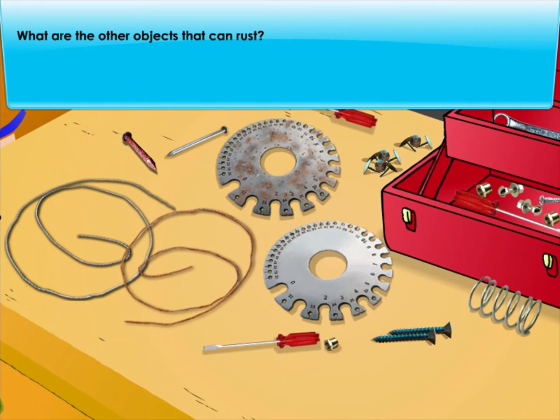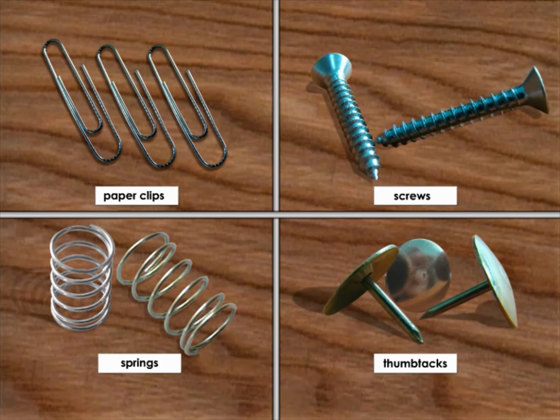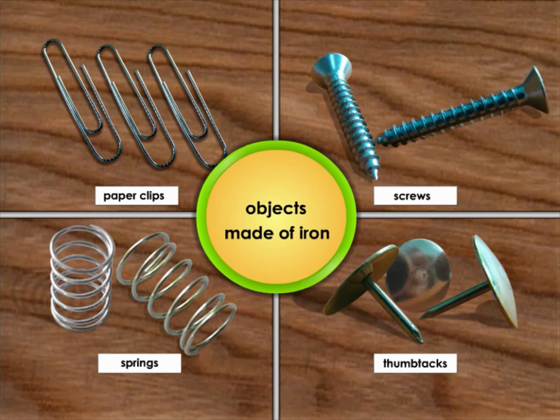What are the other objects that can rust? What are these objects made of? Discuss this with your friends. Paper clips, screws, springs and thumbtacks are some of the substances that can rust. They are made up of iron. Objects that are made of iron can rust.